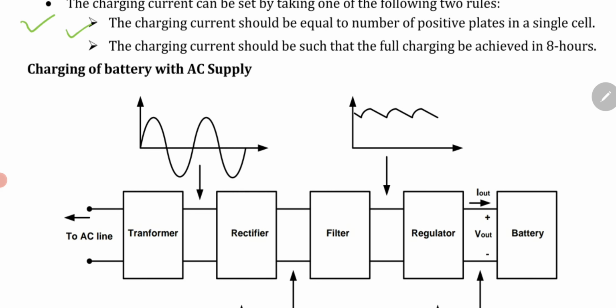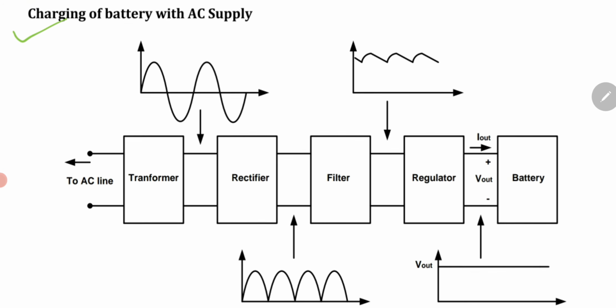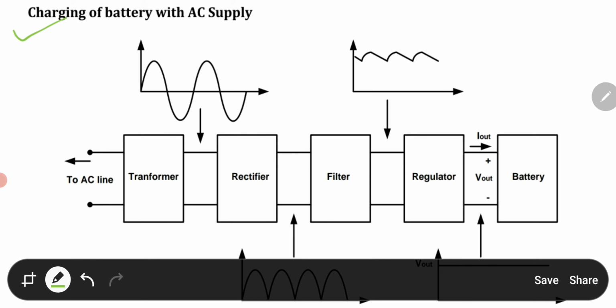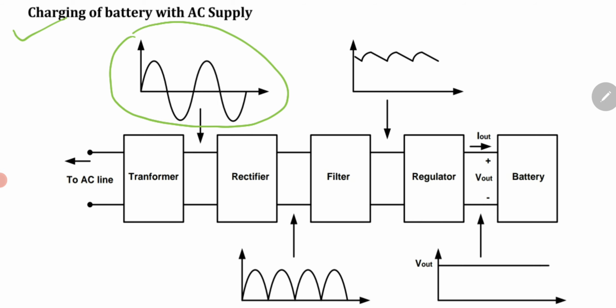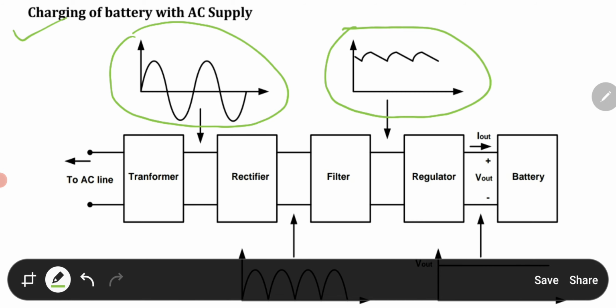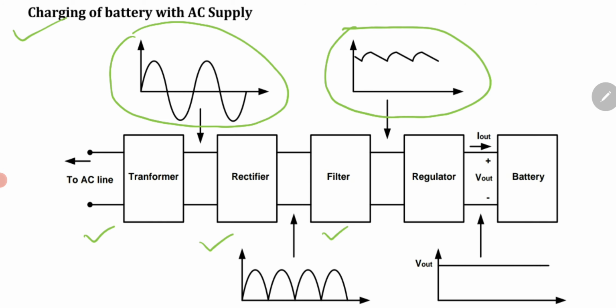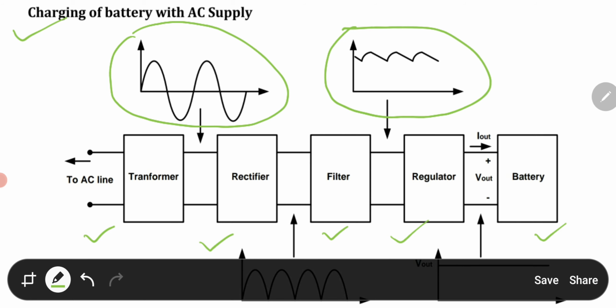Now if we charge a battery with an AC supply, first of all we have to rectify it. You can see this is the AC signal, and we are trying to convert it to a DC signal. For that we use equipment: a transformer, rectifier, filter, regulator, and then the battery is connected. What the transformer does, what the rectifier and filter do, and what the function of the regulator and battery is, I will show you.